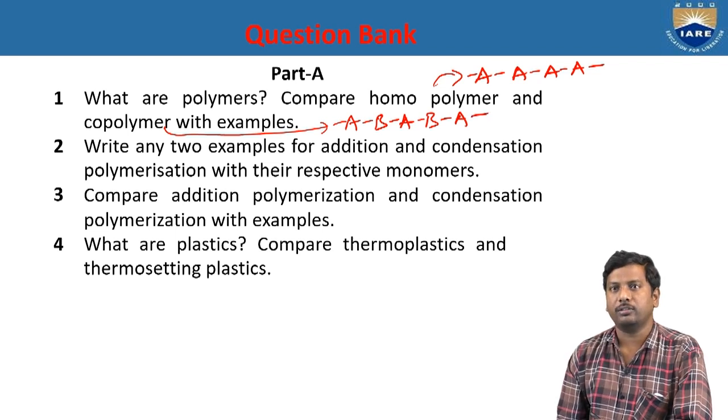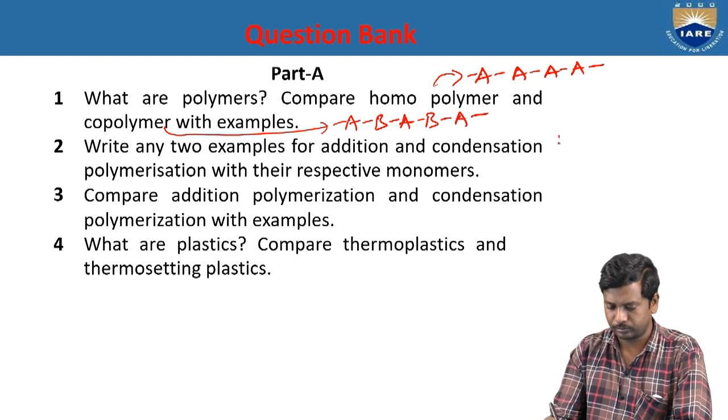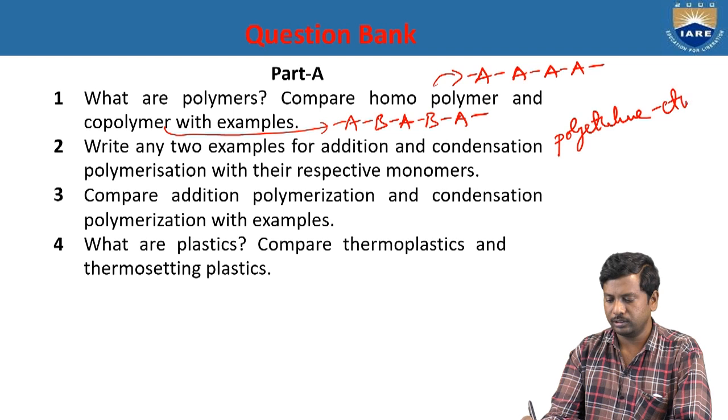And write any 2 examples for addition and condensation polymerization with their respective monomers. So for example, for addition polymerization, what are the examples? Polyethylene, the monomer is ethylene, and the second one is PVC, polyvinyl chloride, the monomer is vinyl chloride. So these 2 belong to addition polymerization.